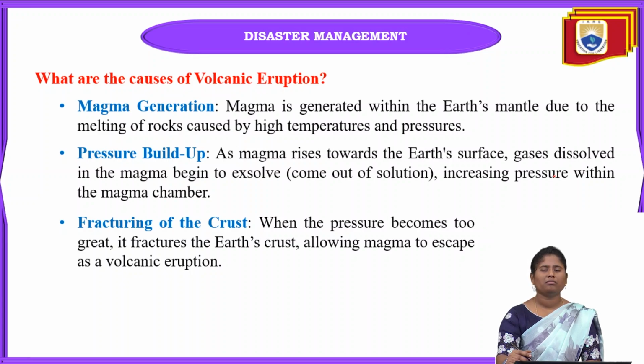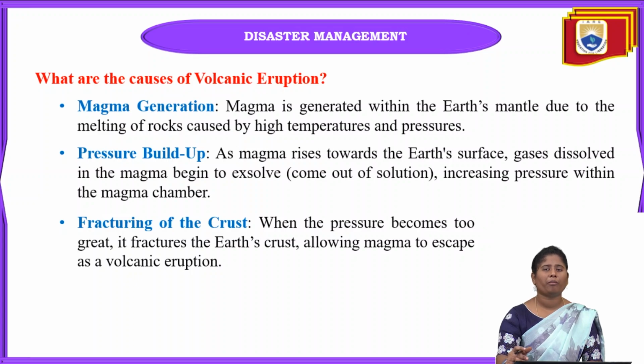When a volcano erupts, how does it erupt, and because of what? First is magma generation. Magma is always present in the earth crust, and it is generated due to the melting of rocks caused by high pressure and temperature.